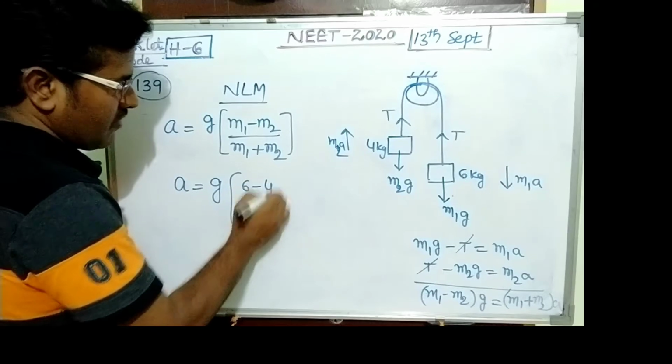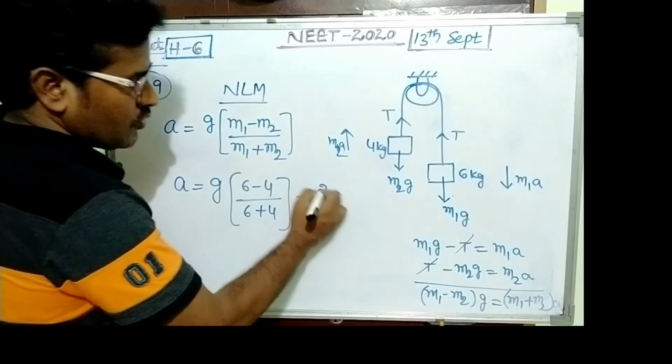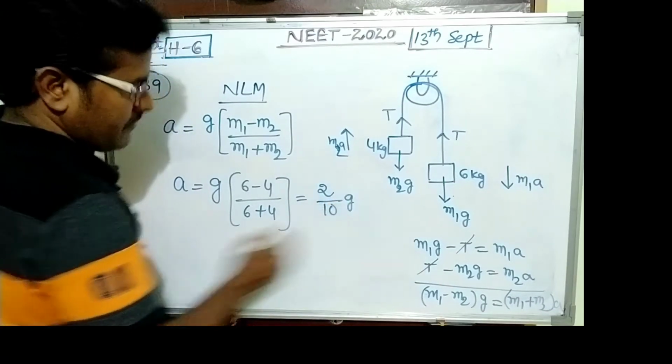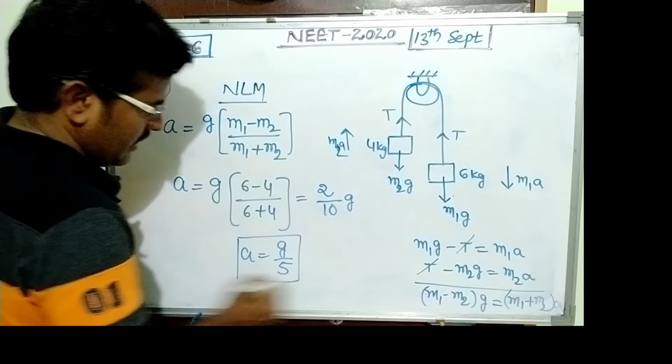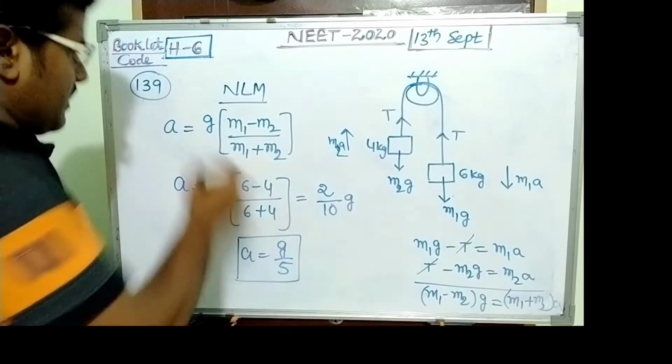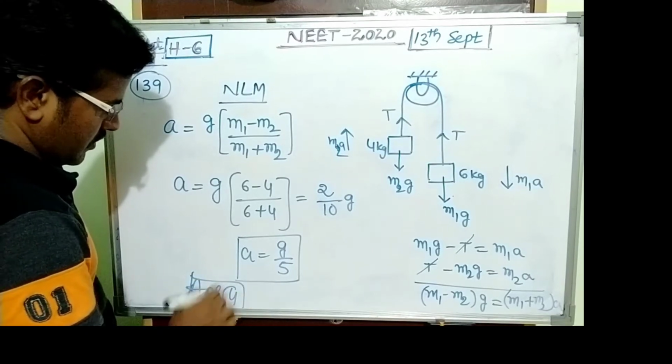So this is 6 minus 4 by 6 plus 4. Its value becomes 2 upon 10 into g, then acceleration is g upon 5. So the answer of this question is D, option 4.